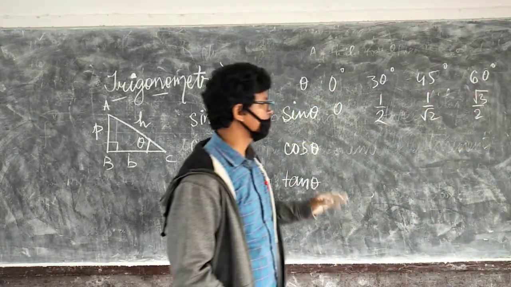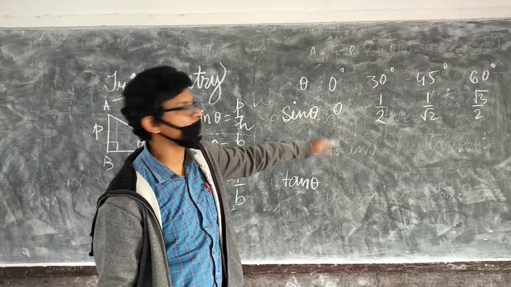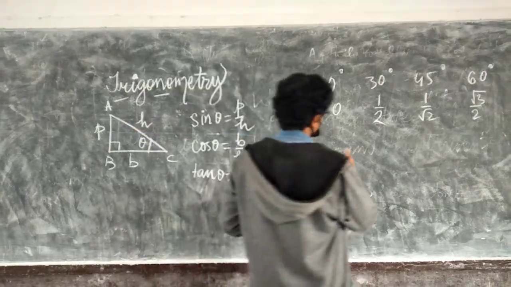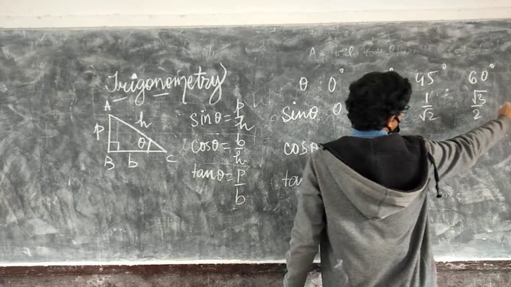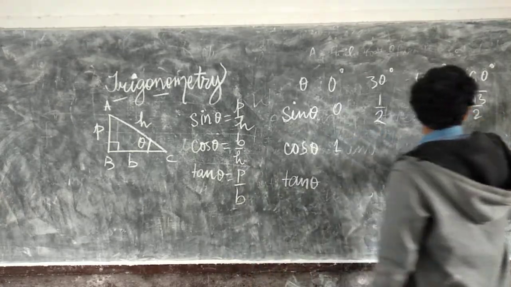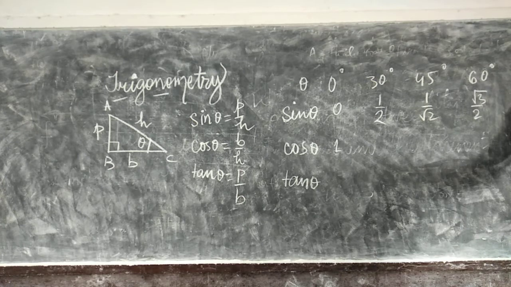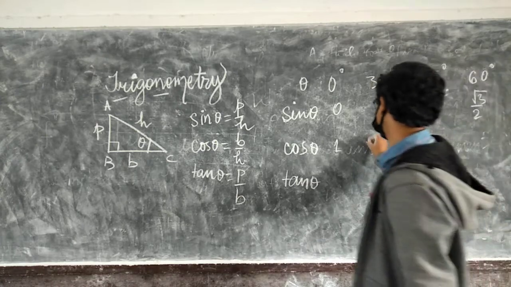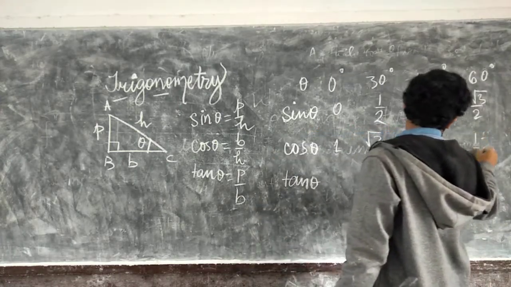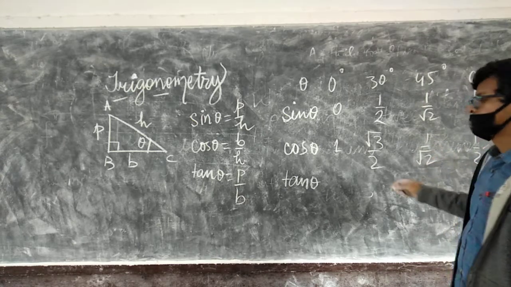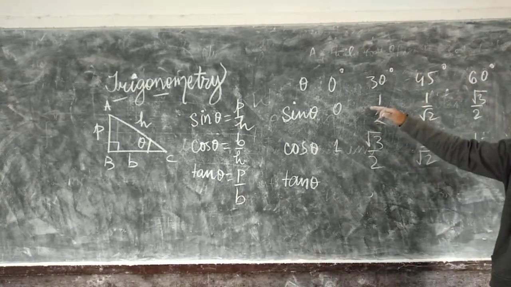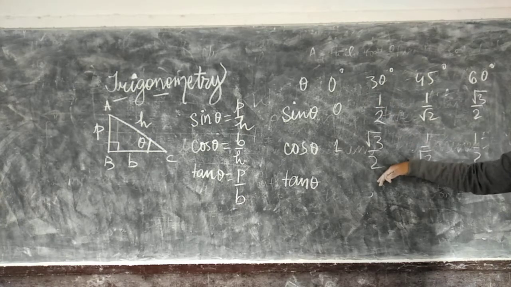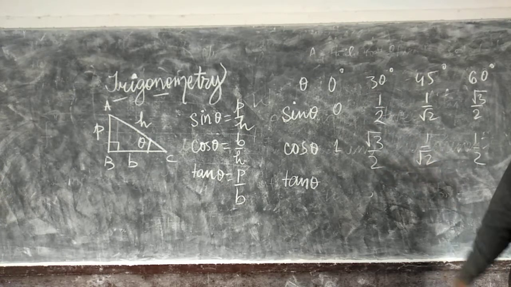Now for cos, you have to interchange. That means cos 0 is equal to sin 90. See here, cos 0 and sin 90 are equal, and sin 0 and cos 90 are equal. Sin 60 and cos 30 are equal. So you only have to memorize this one. After that you can find out the rest.